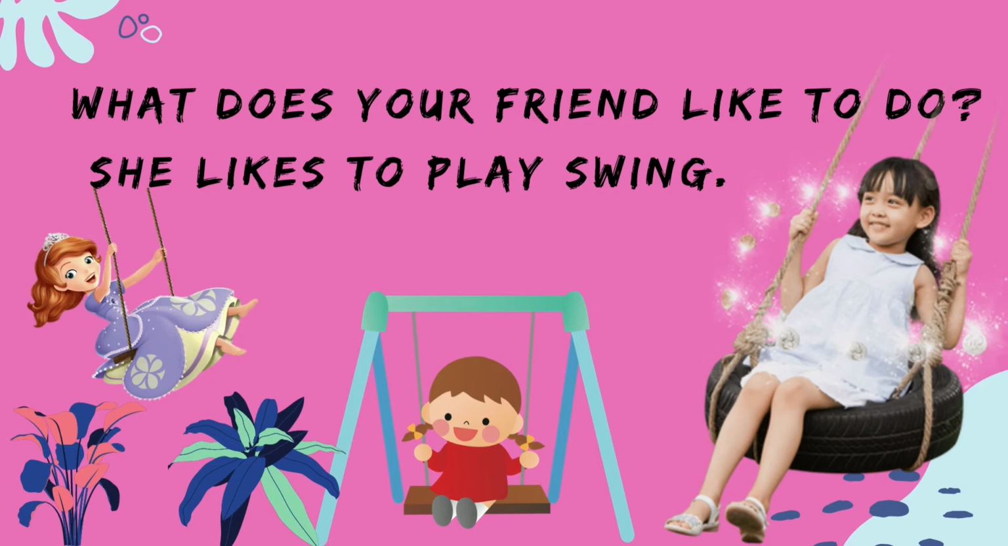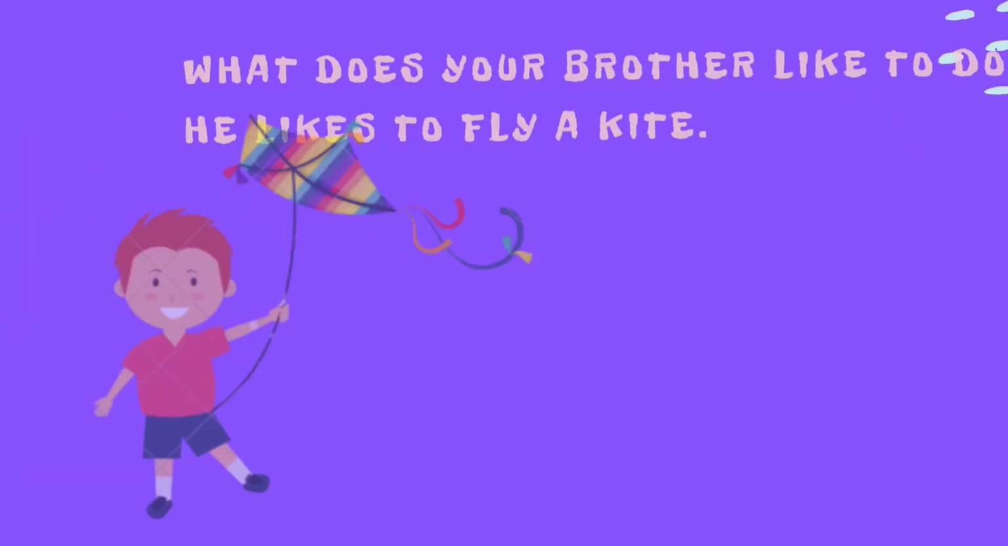Okay, the other example is, what does your friend like to do? She likes to play swing. And here why do we need to use does in the question? Because the subject is only one, only your friend. In here we can see that your friend refers to she. That's why we need to use likes in the answer. She likes to play swing.